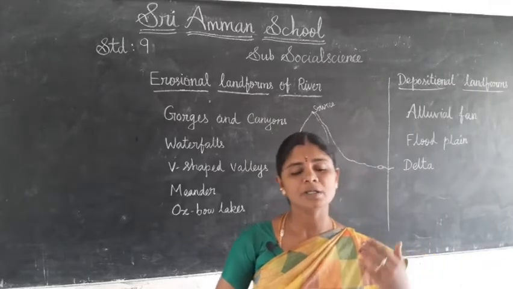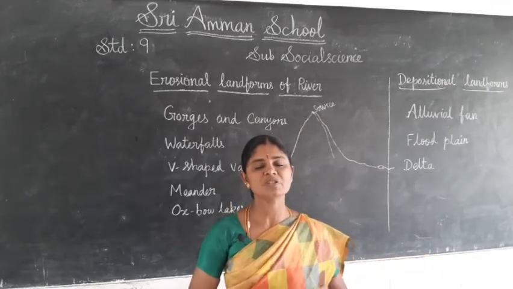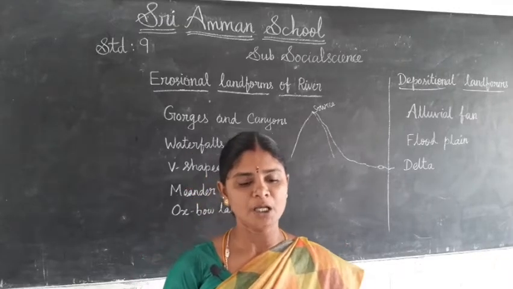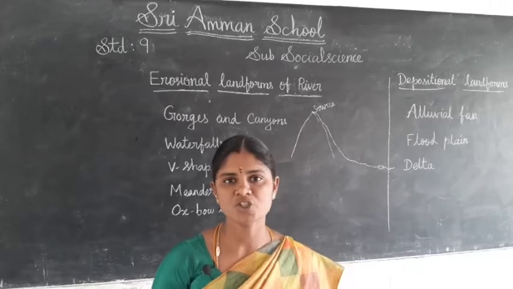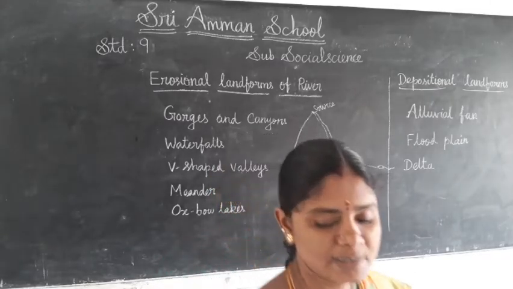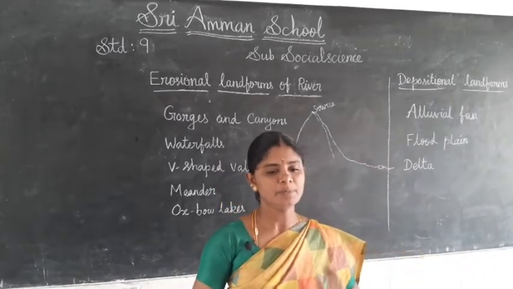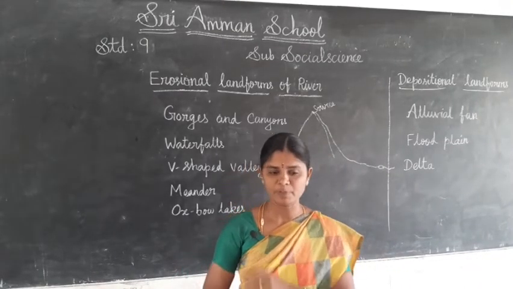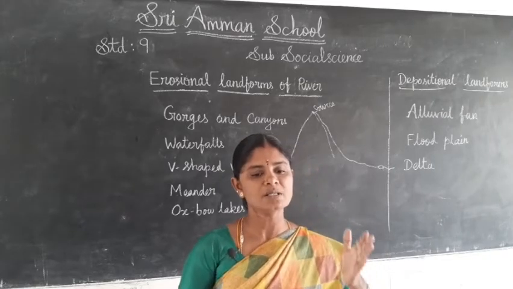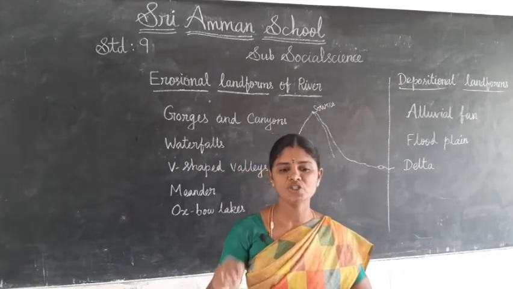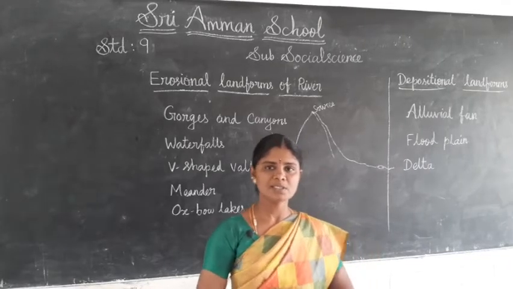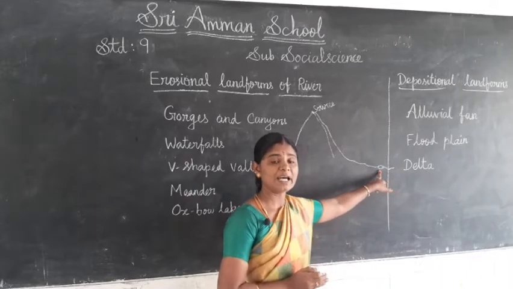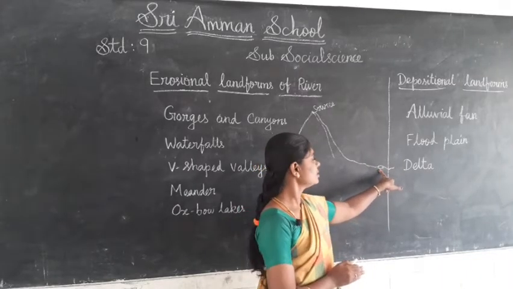So what is a river? It runs from the source and runs to the mouth of the river. Mouth means the place where it joins the ocean or sea.